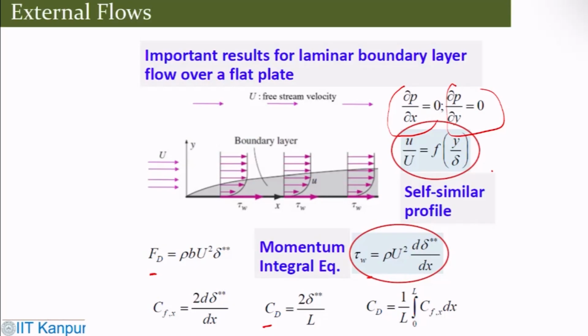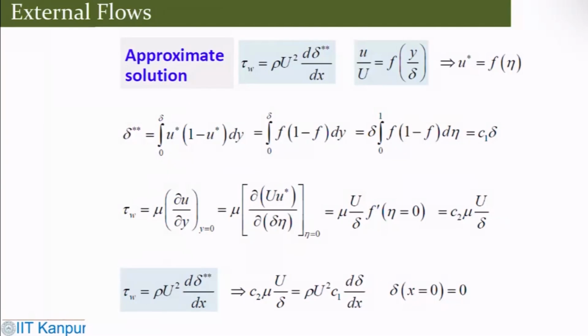So what I can find out is the approximate solution of this. Okay, so I have this shear stress which can be correlated to rho u squared d delta/dx, and my u star is then eta. Then momentum thickness, I can write u star (1 minus u star) d eta times delta. Then I can use shear stress, which is mu del u del y.